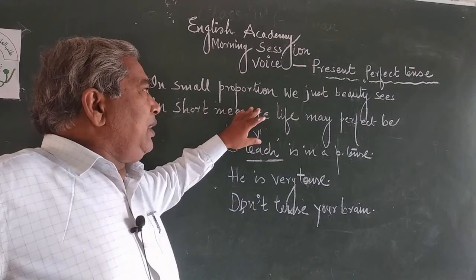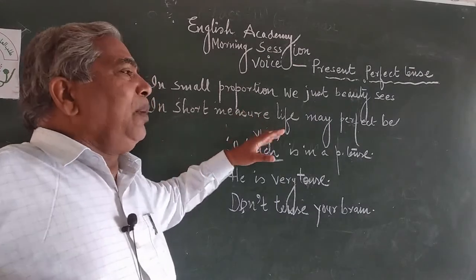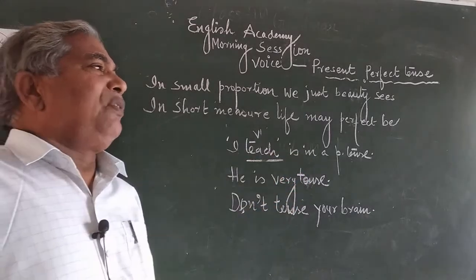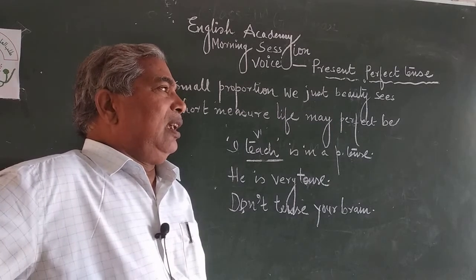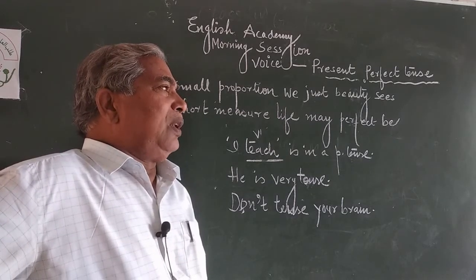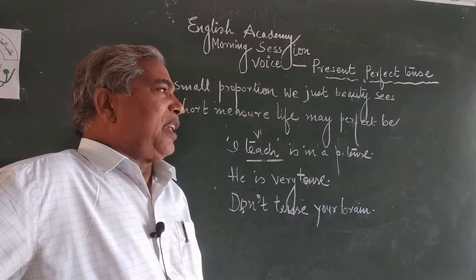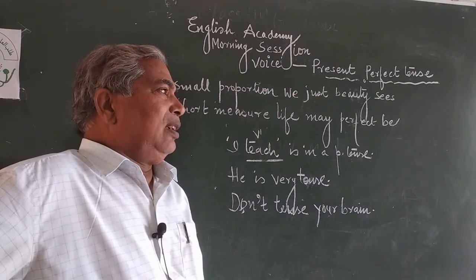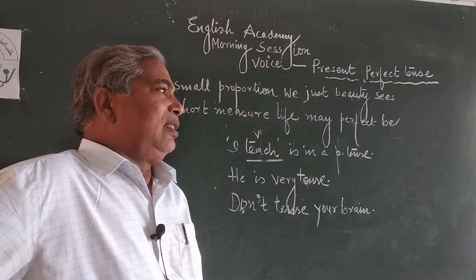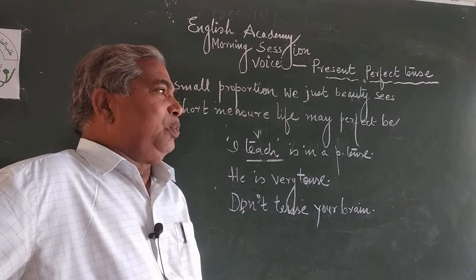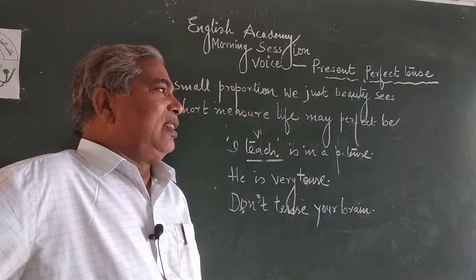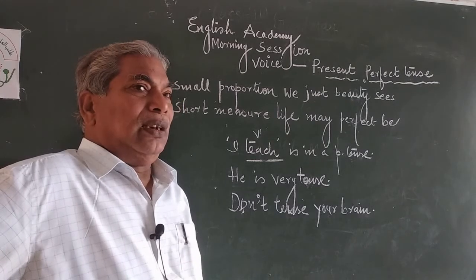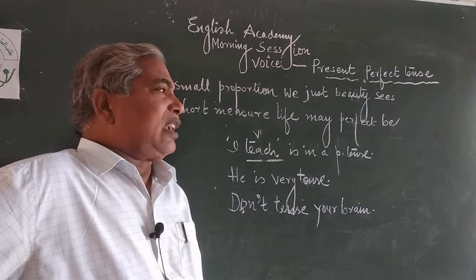I have written the poem and I have taught you poems from First Flight also. I have tried the first poem by Robert Frost, Fire and Ice. No, Fire and Ice, excuse me. The second one is Dust of Snow.